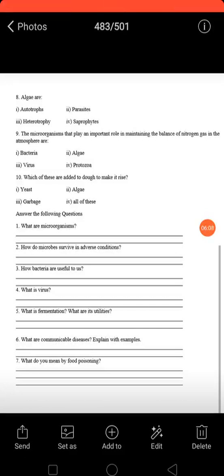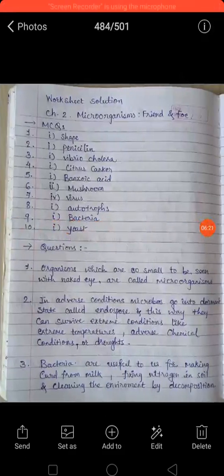Now next are some questions given. So we have its solutions. So here first question is, what are microorganisms? So here we have its solution. So organisms which are so small to be seen with naked eye are called microorganism.